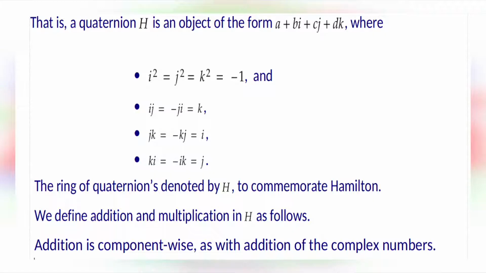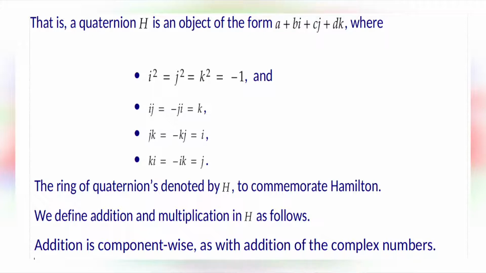Instead of adding just one element I to the real numbers, Hamilton added 3. That is, a quaternion H is an object of the form a plus bi plus cj plus dk, where i square is equal to j square is equal to k square, which is equal to minus 1, and ij is equal to minus ji is equal to k, and jk is equal to minus kj is equal to i.